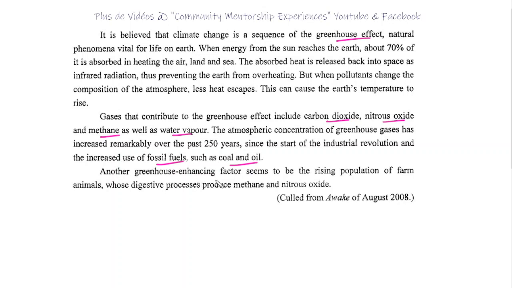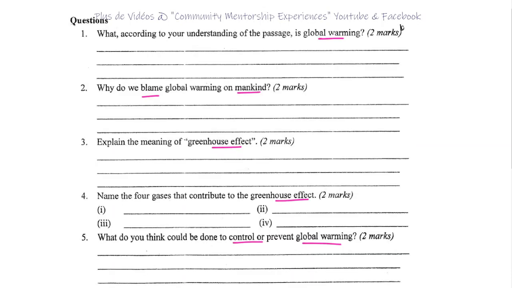Another greenhouse enhancing factor seems to be the rising population of farm animals, whose digestive processes produce methane and nitrous oxide. Okay, understood. Let's go to the question then. So, what, according to your understanding, is global warming? My understanding is global warming is the warming up of the Earth.